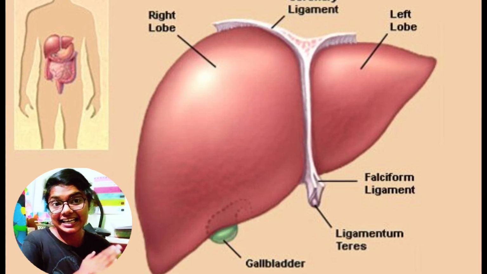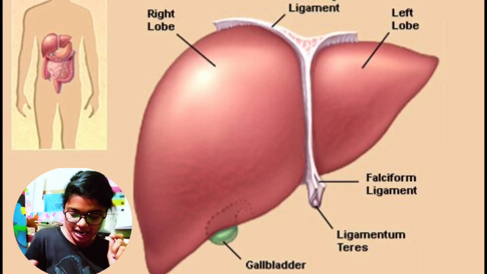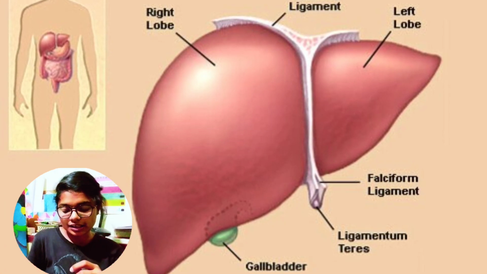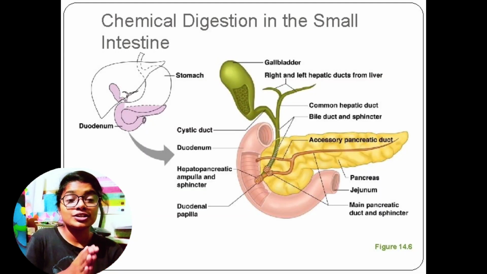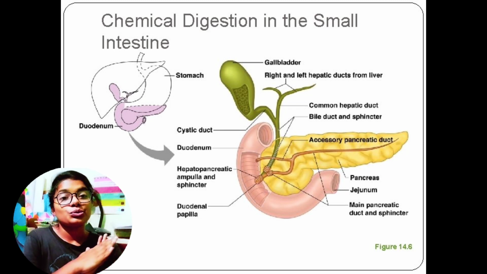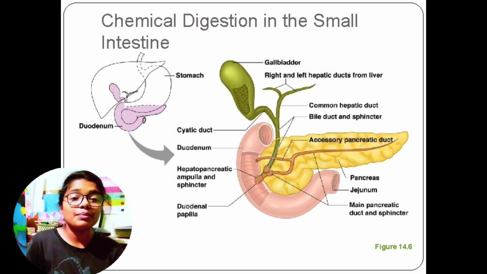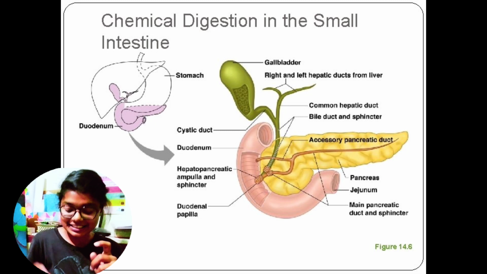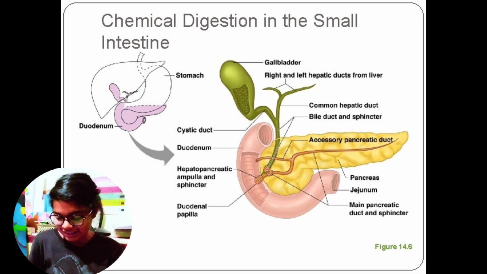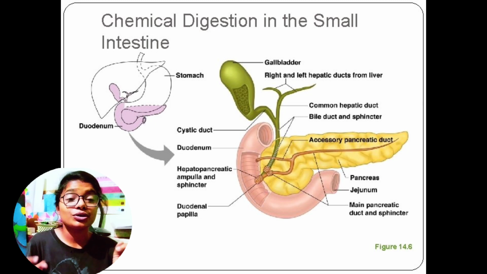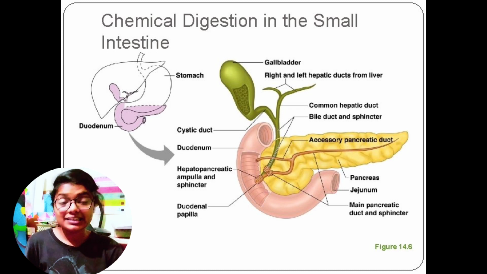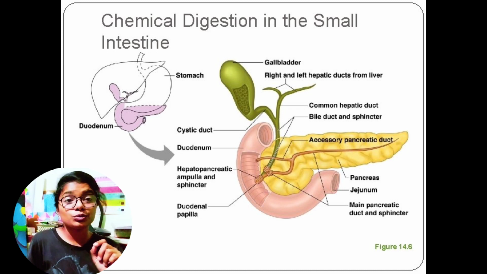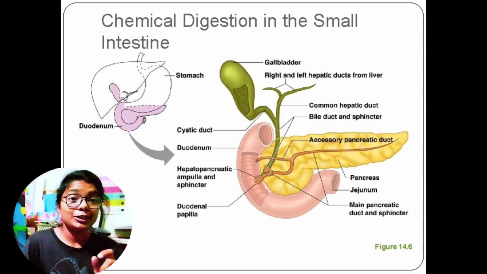After that, what we will see is that hepatic cells will secrete the bile into the hepatic duct, and the hepatic duct will open into the gallbladder where the bile is stored. So the bile is synthesized and released by the liver, and it is stored in the gallbladder. The duct of the gallbladder or the cystic duct combines with the hepatic duct or the duct of the liver, and they form a bile duct, and this bile duct will combine with the pancreatic duct, and they will form a hepatopancreatic duct.